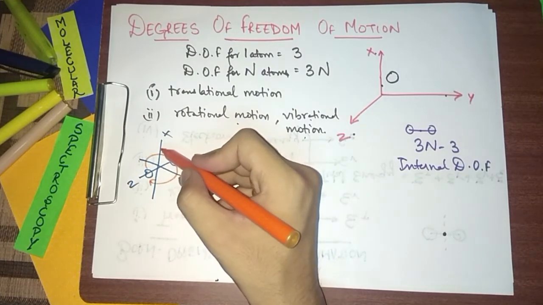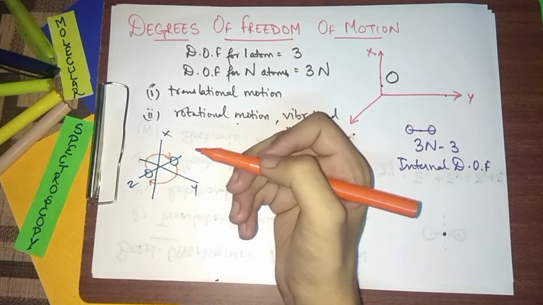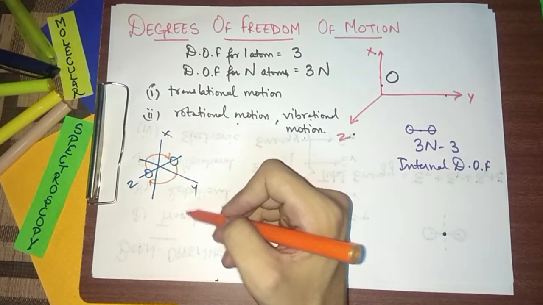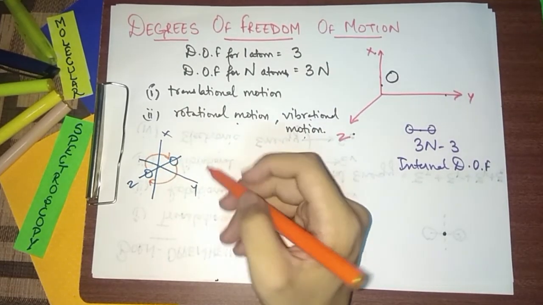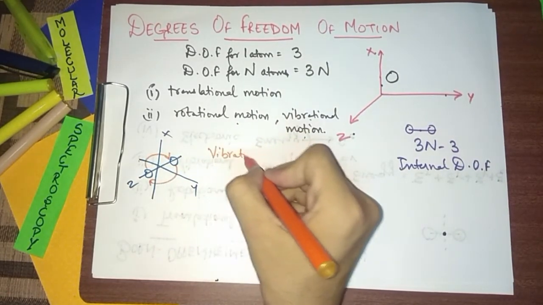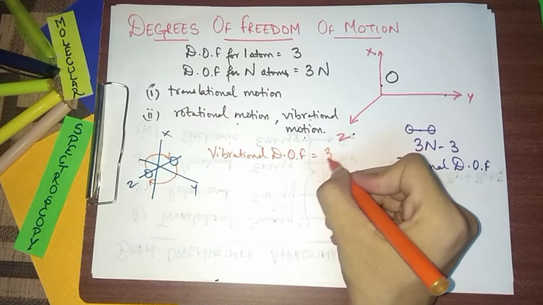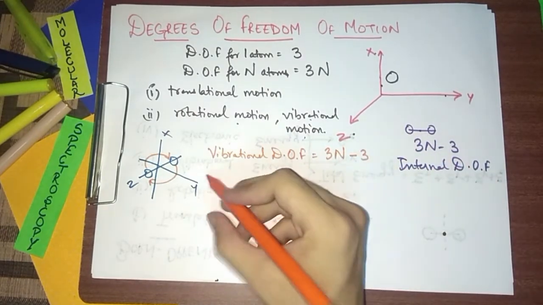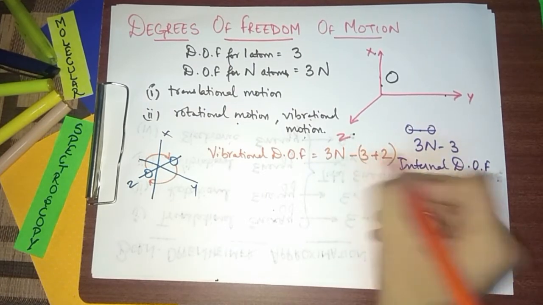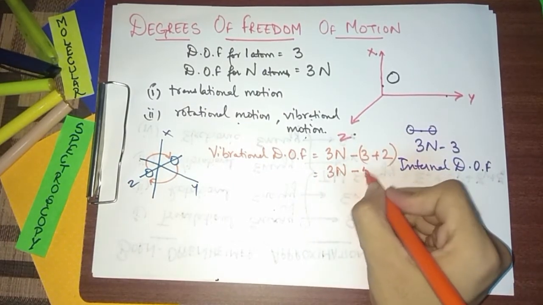Same if the molecule is present in X and Y plane. So the molecule moves in X Y plane. Means the meaning is that there are 2 degrees of freedom for a linear molecule, for a diatomic molecule. So the remaining vibrational degrees of freedom will be vibrational degrees of freedom for a diatomic molecule is 3n minus 3 were the initial, and also adding 2 here, right? So the final formula for vibrational degrees of freedom becomes 3n minus 5.